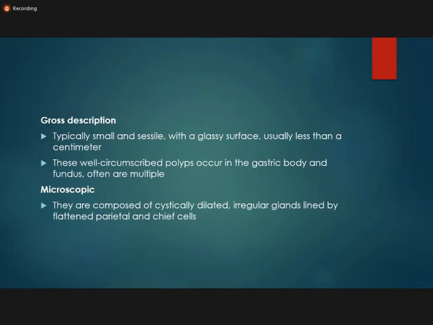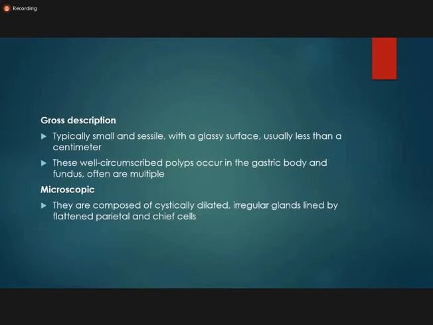Grossly, what you find, they are typically small, they are sessile, and the surface is glassy, and they are usually less than a centimeter. They are circumscribed polyps, and they usually occur in the gastric body or fundus. That is why they are called the fundic gland polyp, and they are usually multiple.